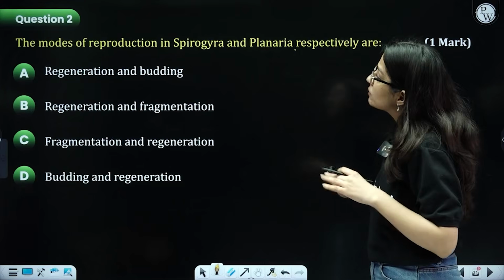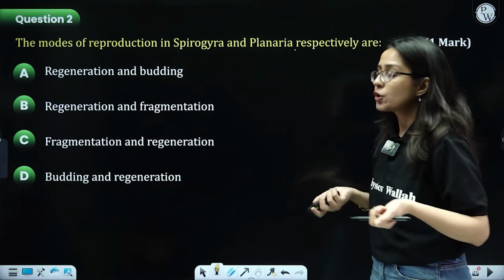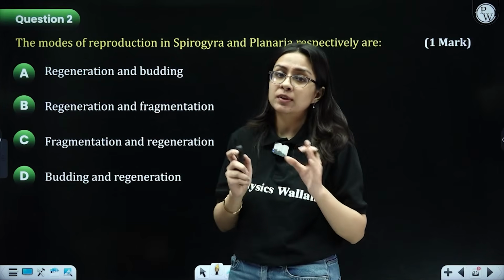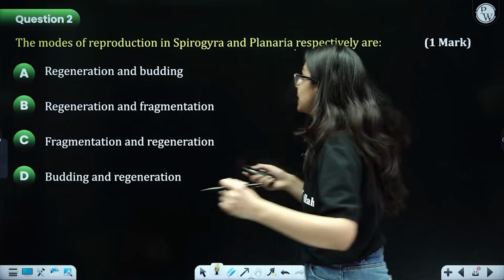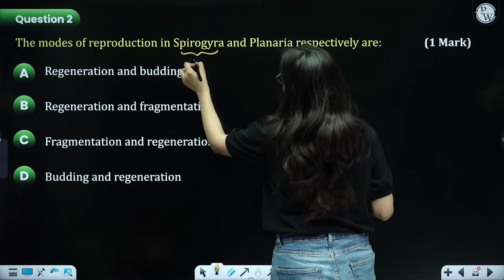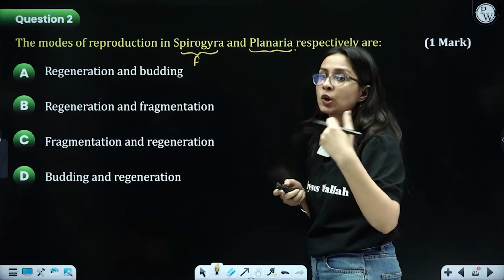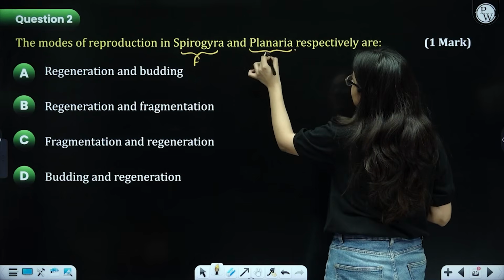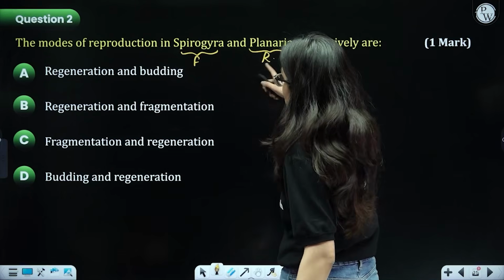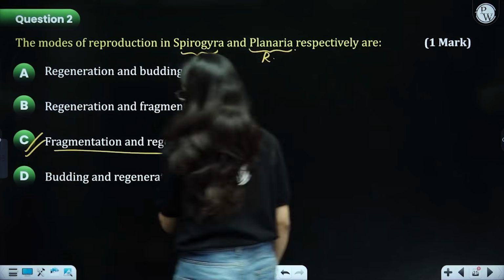Next question says the mode of reproduction in Spirogyra and Planaria respectively are what? So you know that Spirogyra is a multicellular algae and it breaks down and each fragment forms a whole new organism. So in case of Spirogyra we can use fragmentation, and in case of Planaria, where a body part, when it is cut or damaged, each one can regenerate into a whole new organism. So this is basically regeneration. So we have to choose the fragmentation and regeneration combination, that is found in option C. So C is the correct option.